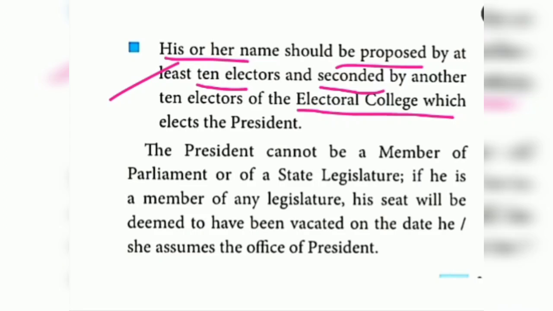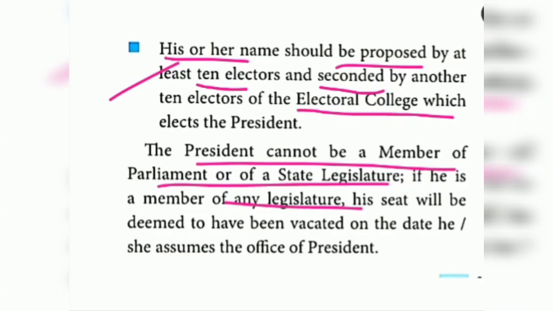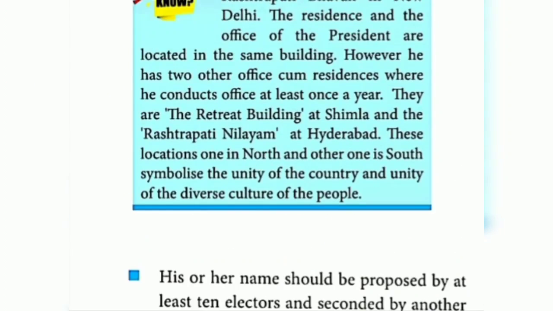Yes, that's the meaning. So the president cannot be a member of the parliament or any state legislature. If he is a member of any state legislature, what will happen? In the sense, when he assumes the office of the president, his post will be considered vacated. How will it be considered? In the sense, his post will be empty, like that we can consider, if he holds any office of the state legislature. So that's the meaning, children.